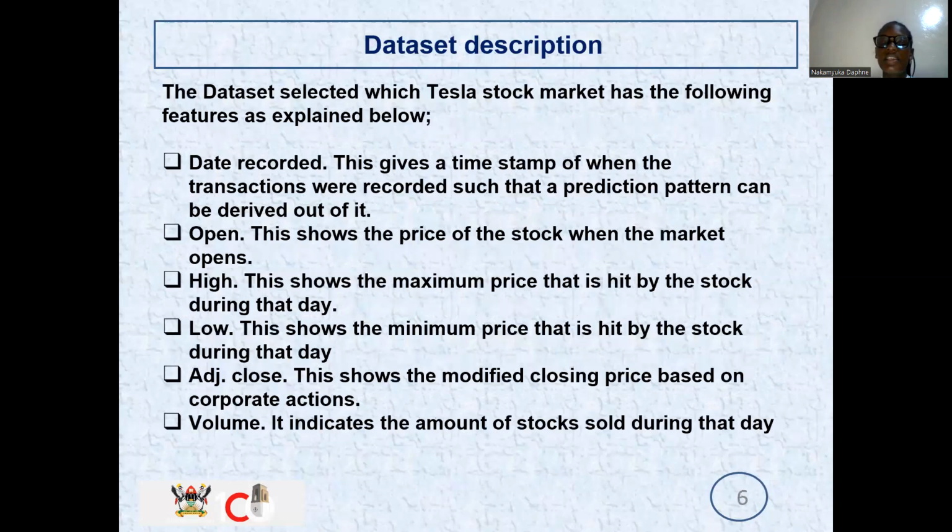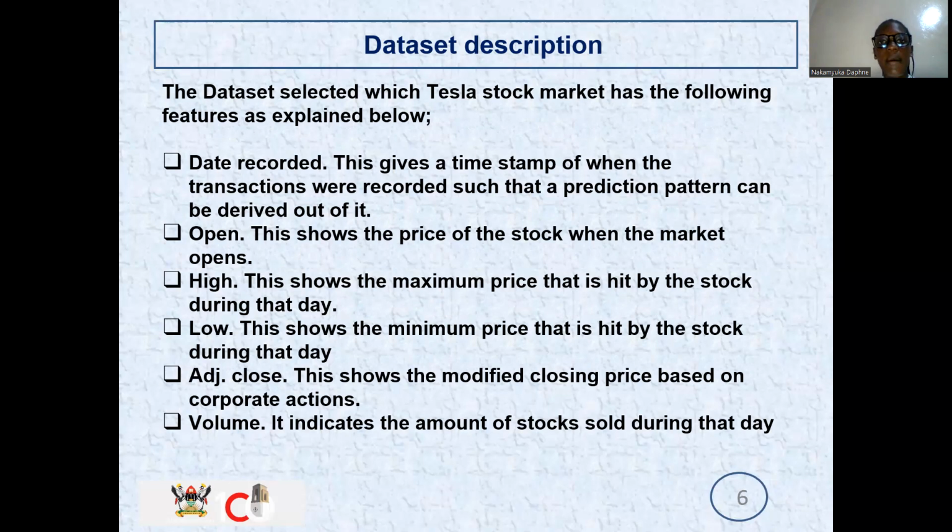So now we have the dataset descriptions. As we said, our selected dataset comes from the Tesla stock market, and also has the following features. Our dataset has date recorded, and this gives a timestamp of when the transactions were recorded, such that a prediction pattern can be derived out of it. Our dataset also has volume, which indicates the amount of stocks sold during that day.